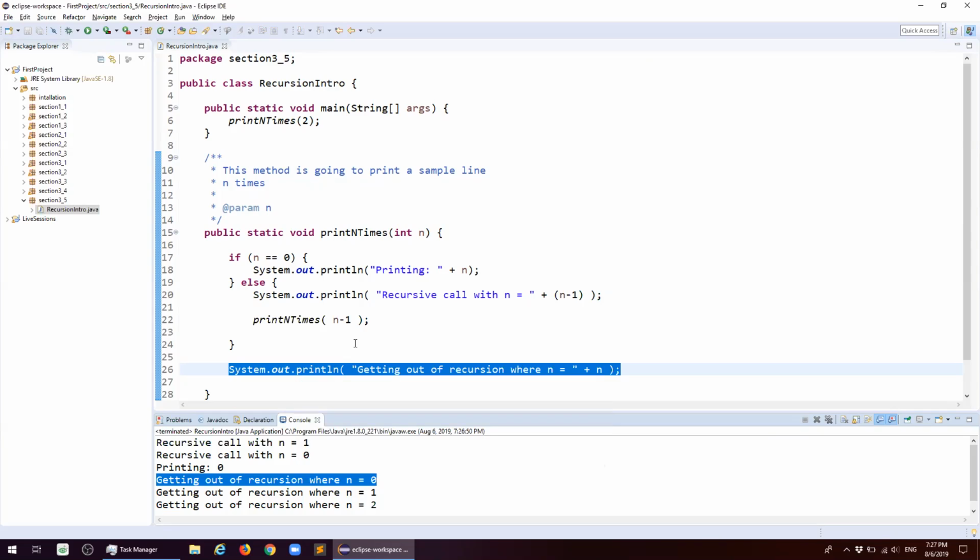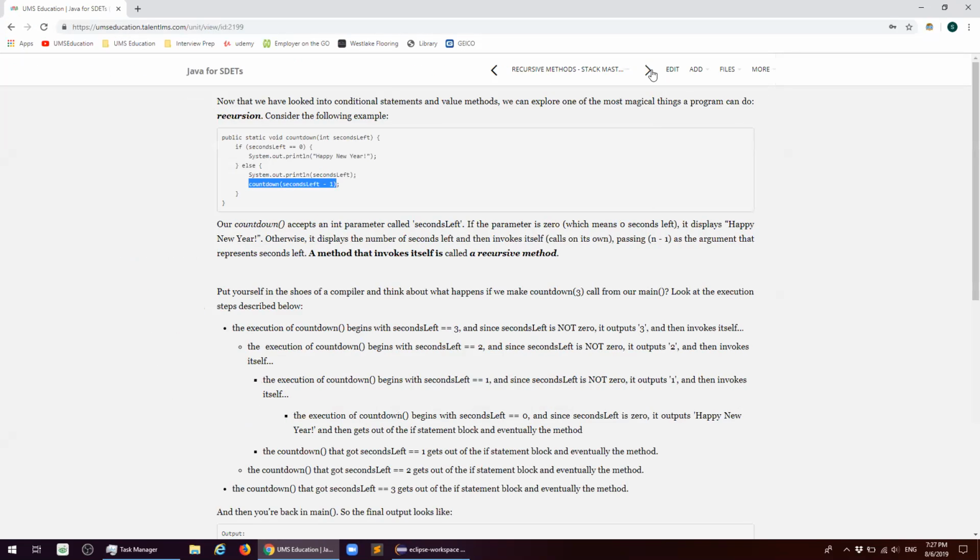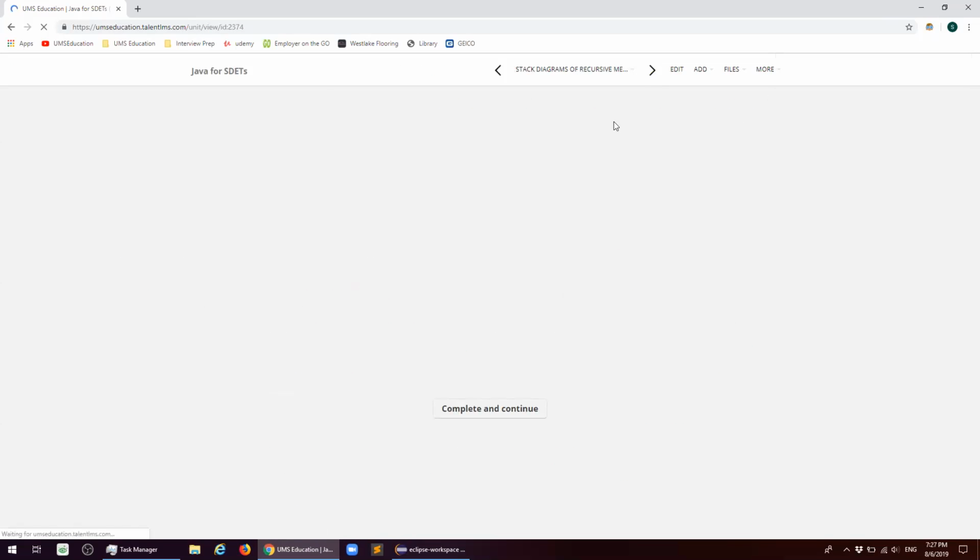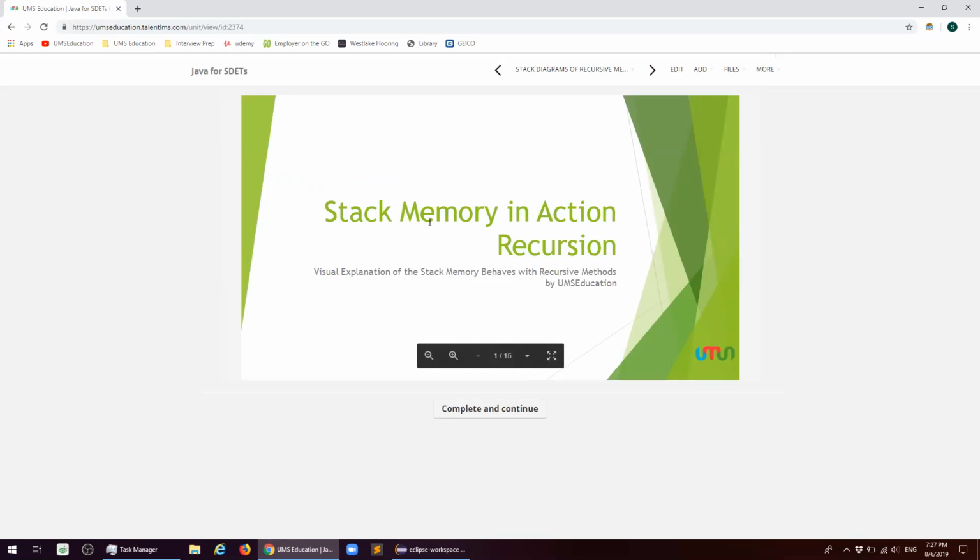So, exercise with recursive methods. Stay tuned. In the next video, we have attached a presentation for you to go through the stack diagrams and how stack diagrams are being created in recursive methods. So in the next video, we will go through this presentation together, and we'll try to add some visual aids to it.